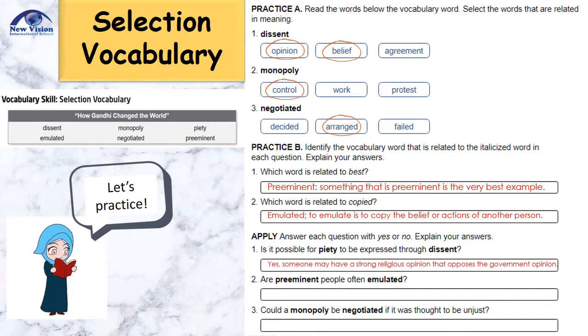Someone may have a strong religious opinion that opposes the government opinion. 2. Are preeminent people often emulated? Yes. People who are preeminent are the best at what they do, so others seek to emulate them. 3. Could a monopoly be negotiated if it was thought to be unjust? Yes. If a monopoly was thought to be unjust, negotiation could be involved in changing it.